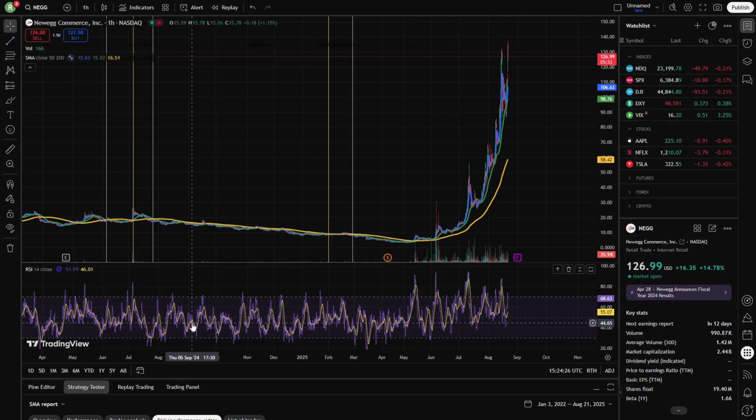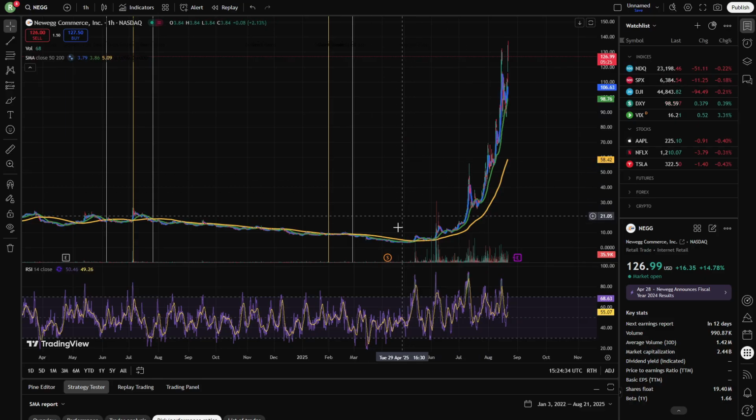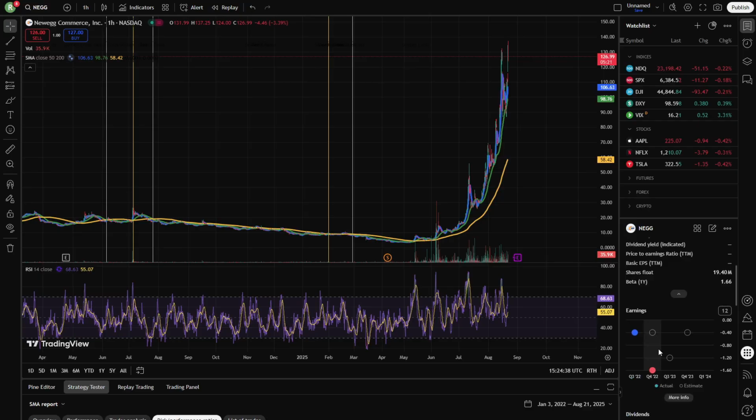Now, overall, it has been quite up and down, as you can see, in this slow decrease in price, but then recently it has just absolutely shot up, and that is because after this reverse stock split, of course, you only need to buy fewer shares to make this stock absolutely explode.